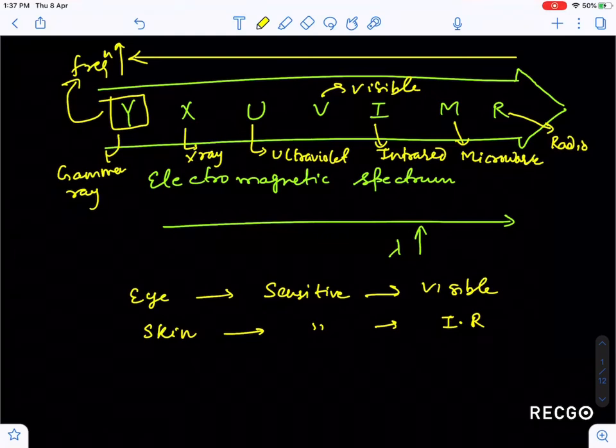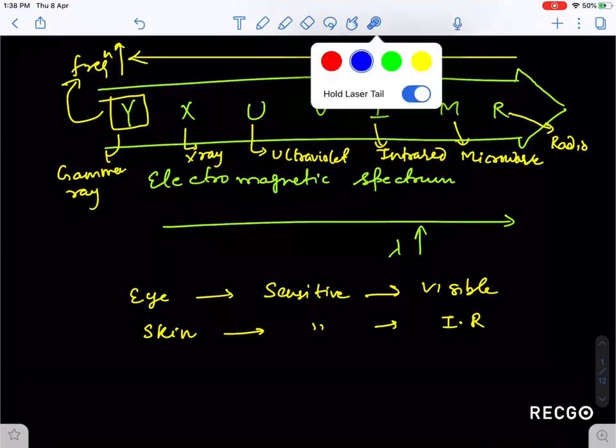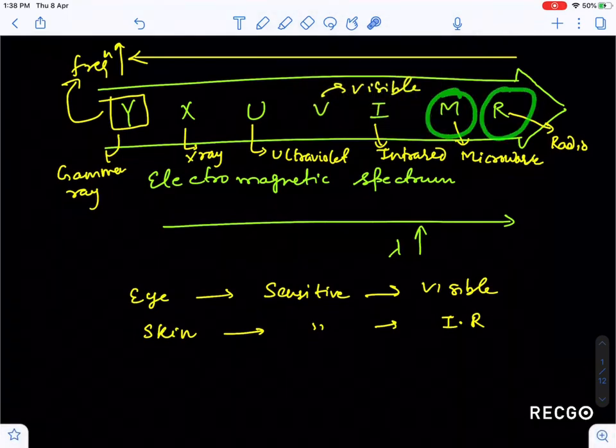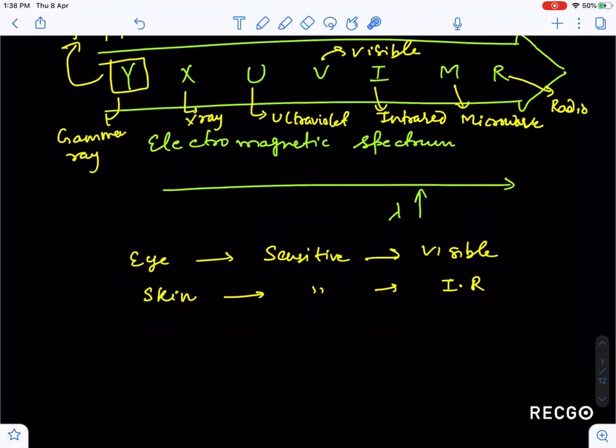Apart from infrared and visible ray, we don't have any sense of X-ray, gamma ray, microwave, radio wave, or ultraviolet. We cannot feel these rays.